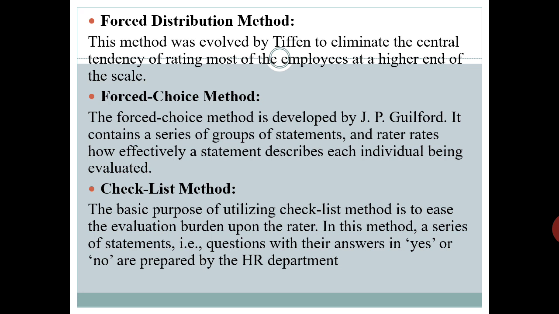The checklist is then presented to the rater to tick appropriate answers relevant to the appraisee. Each question carries a weightage in relation to its importance. When the checklist is completed, it is sent to the HR department to prepare the final scores for all the appraisees based on all the questions.